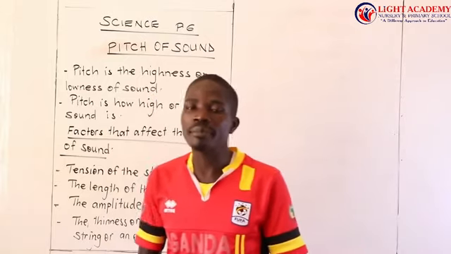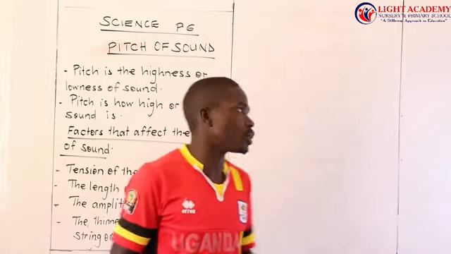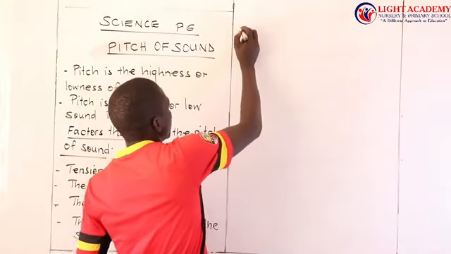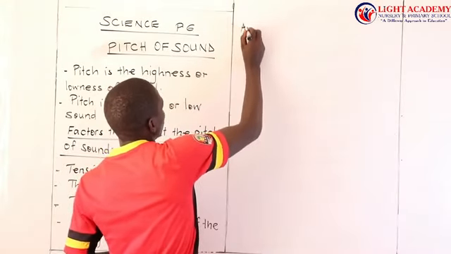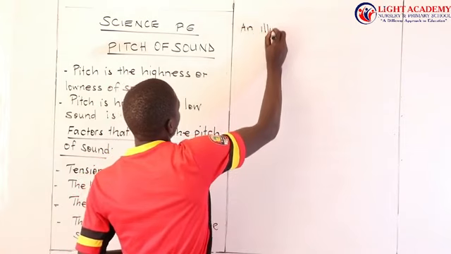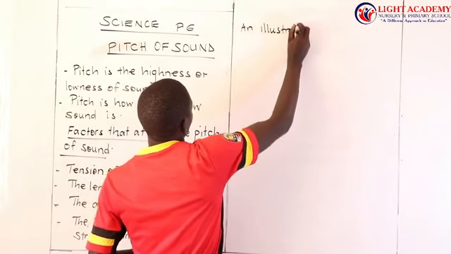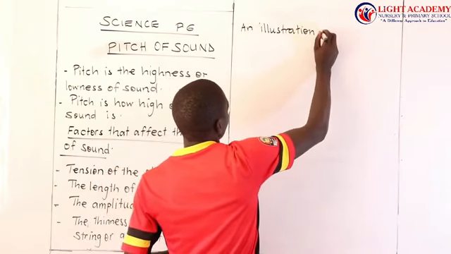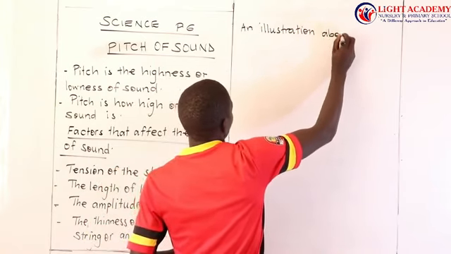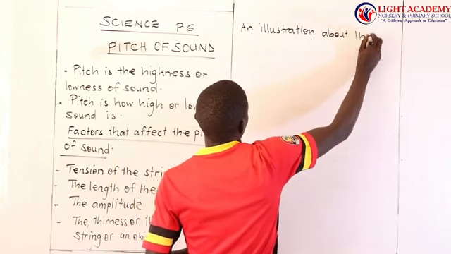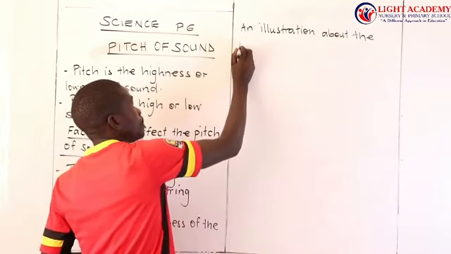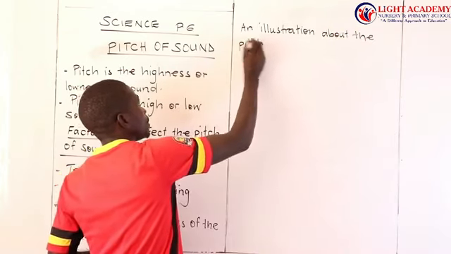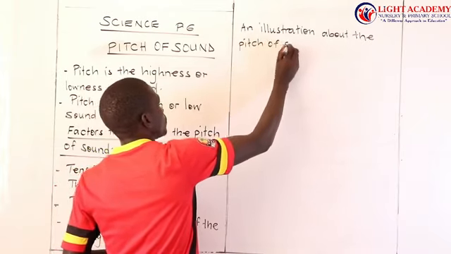But we can bring some illustration to show pitch of sound.